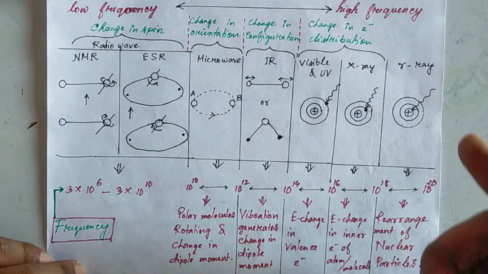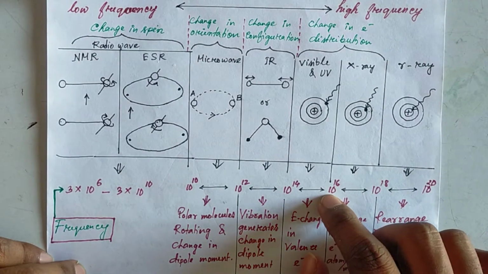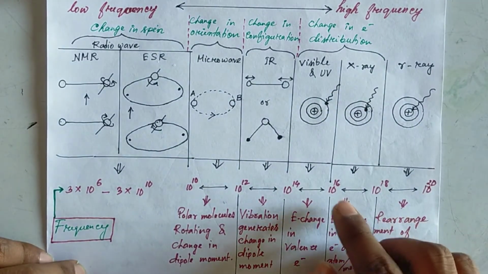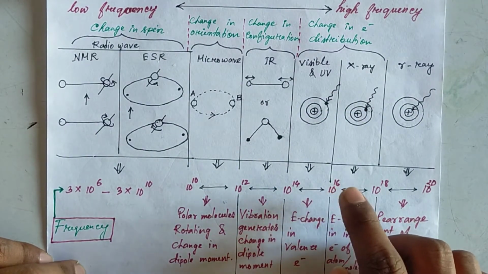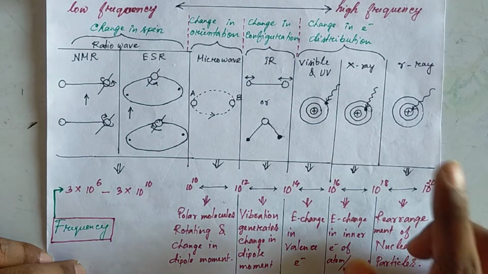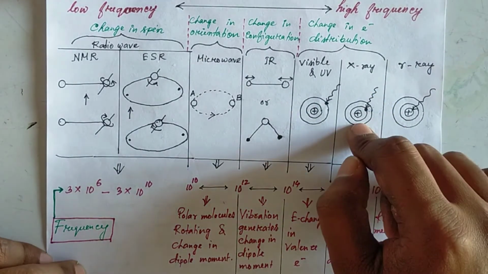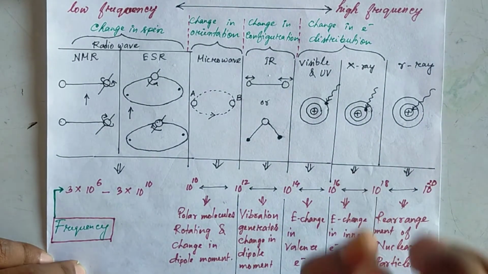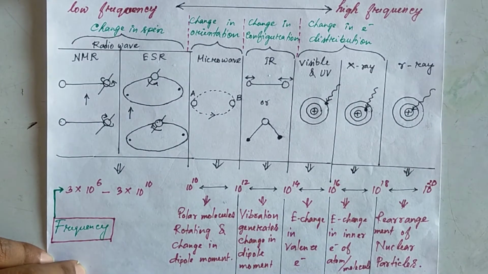Next region is X-ray. X-ray has frequency range 3 into 10 to the power 16 to 3 into 10 to the power 18. In this region X-ray will interact with the inner electron of an atom, not the valence electron. It will interact with the inner shell electron, so it will change the energy of the inner electron.